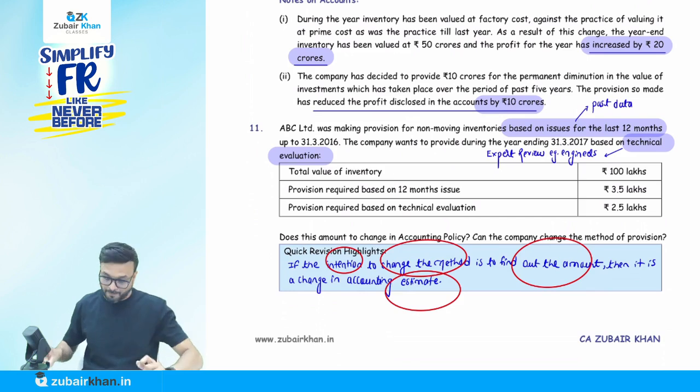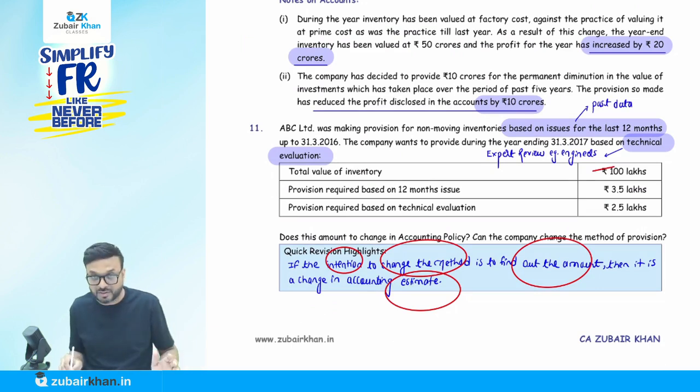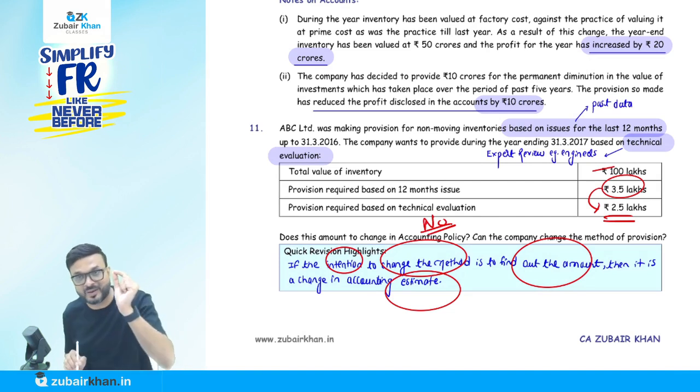Okay. So here, the total amount of inventory is 100 lakh. Now, as per the past record, if I go by 12 month performance, the provision is 3.5 lakh. I am converting it from 3.5 to 2.5. So they ask us, does this amount to a change in accounting policy? No, it's a change in accounting estimate.